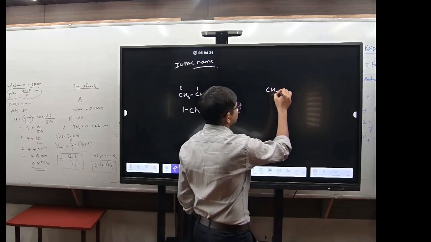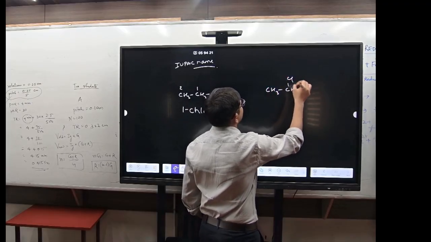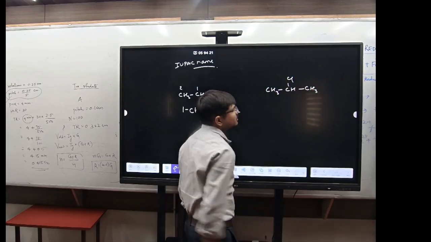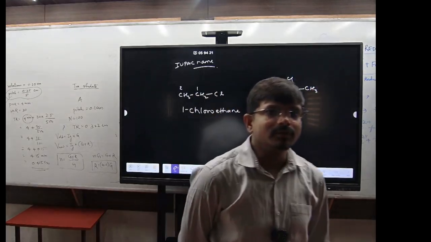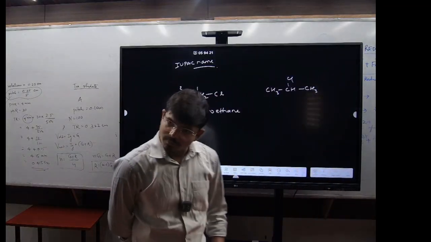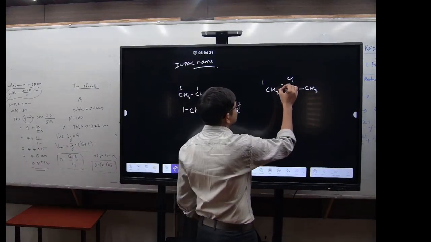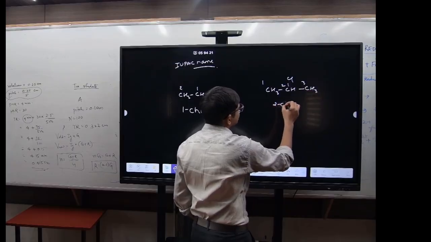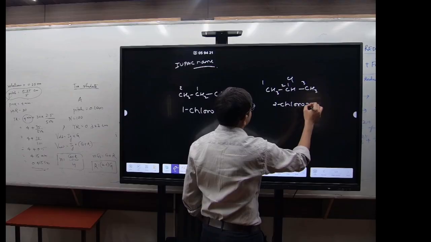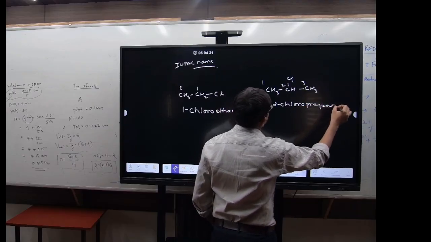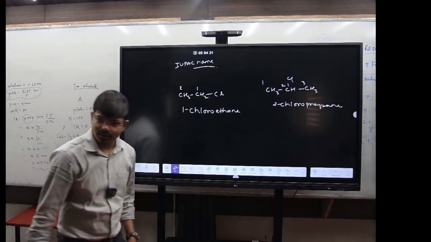Now see here. Suppose this example, CH3CHClCH3. Numbering 1, 2 and 3, this will be 2-chloropropane. 2-chloropropane will be the answer. Got it?